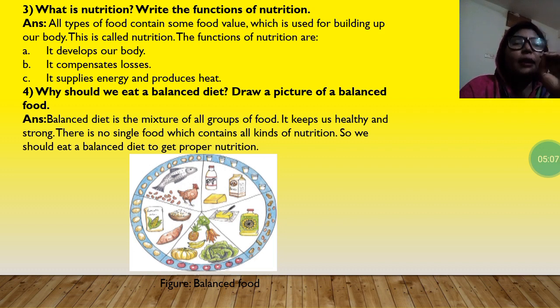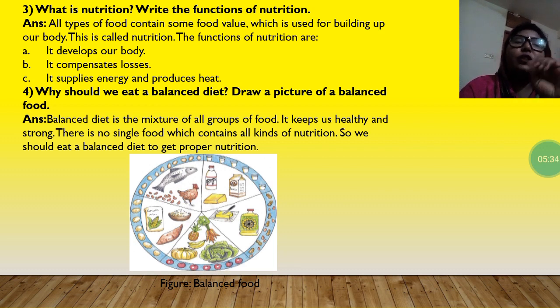Now come to number 4. Why should we eat a balanced diet? Draw a picture of a balanced food. Now student, look here. Balanced diet is the mixture of all groups of food. It keeps us healthy and strong. There is no single food which contains all kinds of nutrients. So we should eat a balanced diet to get proper nutrition.